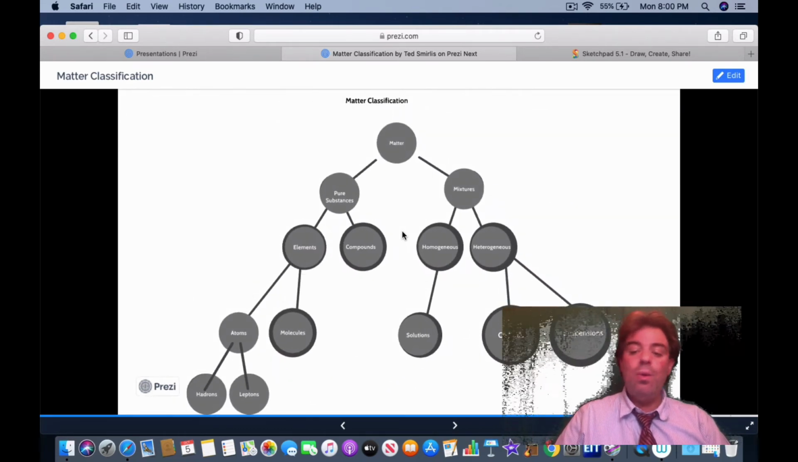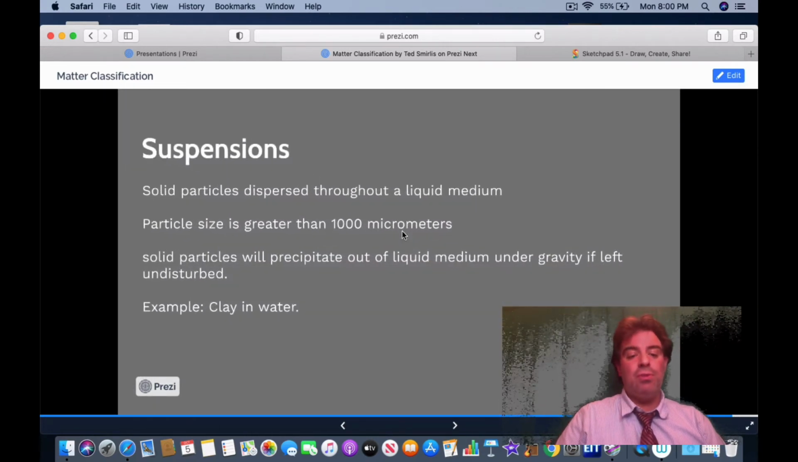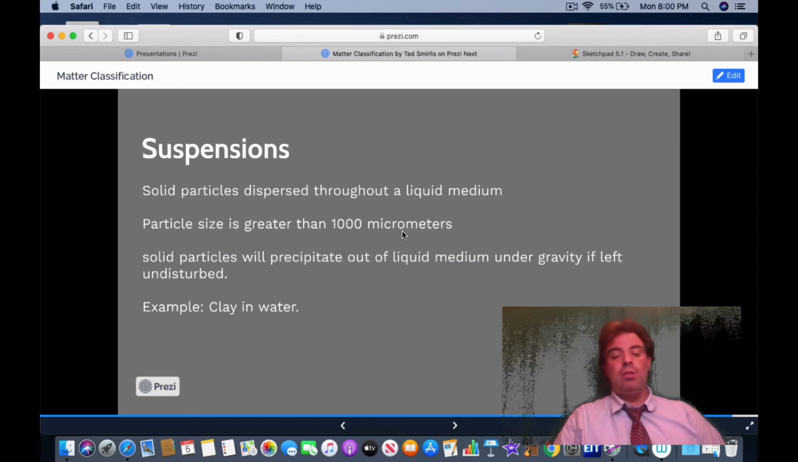And on the other hand, we have suspensions. Notice how suspensions and colloids have the same definition. Again, they're solid particles dispersed in a liquid medium, but they differ in that their particle size is greater than 1,000 micrometers. So what does that mean? Solid particles will precipitate out of a liquid medium under gravity if left undisturbed.